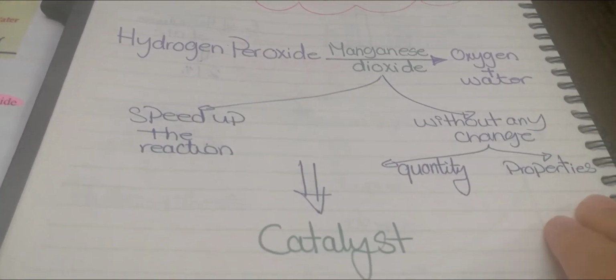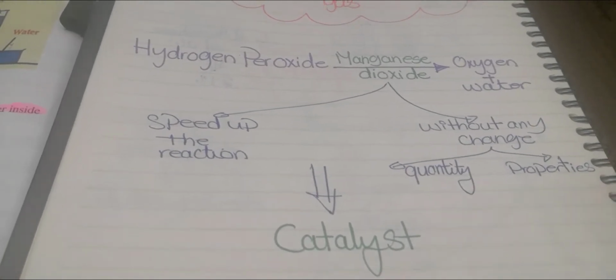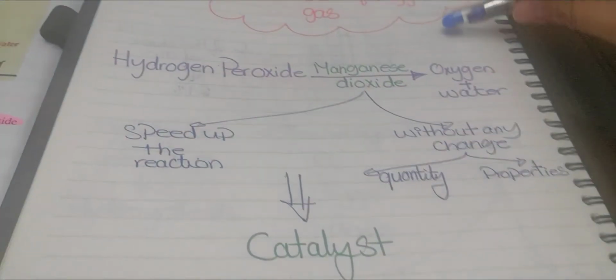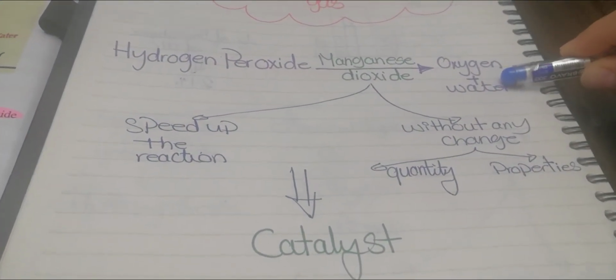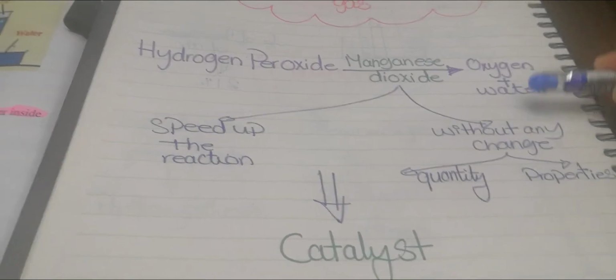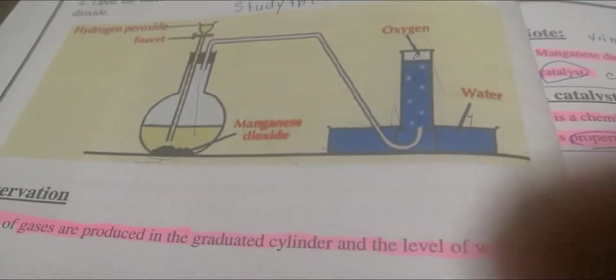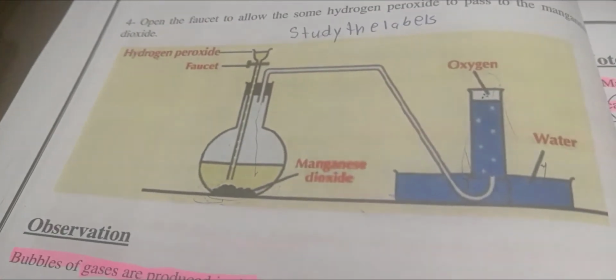Like this, I have prepared oxygen gas. I put hydrogen peroxide over manganese dioxide, and at this time hydrogen peroxide will be dissociated immediately into oxygen and water. Now I have to collect what I have prepared. If I look at the figure in our booklet, that's the figure we use to prepare oxygen gas.